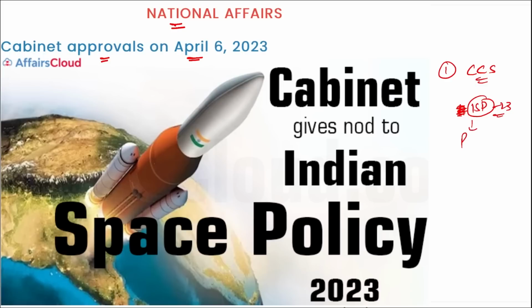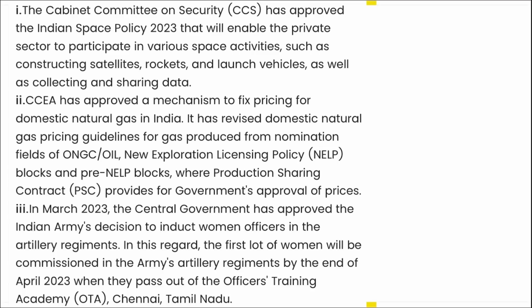Second, CCEA, they have approved a mechanism to fix the pricing for domestic natural gas in India. It has revised the domestic natural gas pricing guidelines for gas produced from nomination fields of ONGC, Oil India, New Exploration Licensing Policy blocks and NELP blocks, where production sharing contracts provide for the government approval of prices.